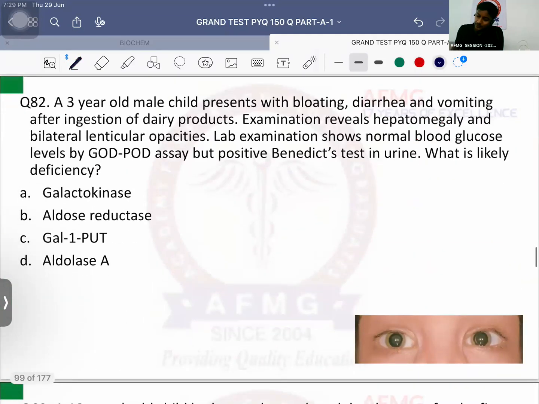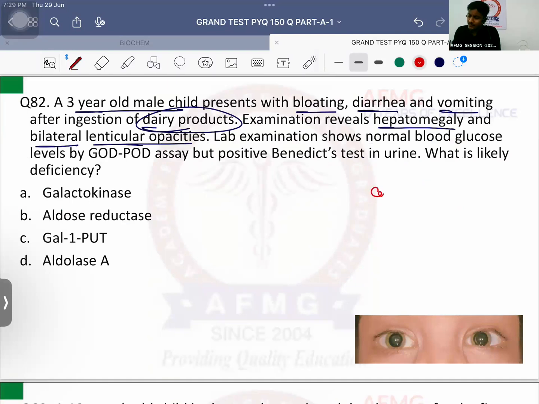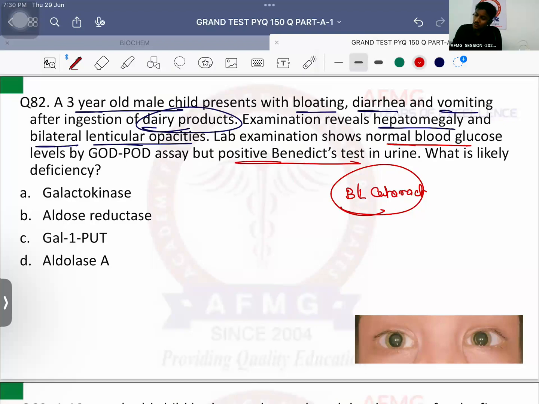Question number 82. A 3-year-old male child presents with bloating, again gas formation, diarrhea, vomiting after ingestion of dairy products. Examination reveals hepatomegaly and there are bilateral lenticular opacities. Okay, opacities in the lens are nothing else but cataract. Shabash. Opacities in the lens are nothing else but cataract. They are talking about some bilateral cataract in this child. Lab examination shows normal blood glucose levels by GOD-POD assay, but positive Benedict's test in urine.